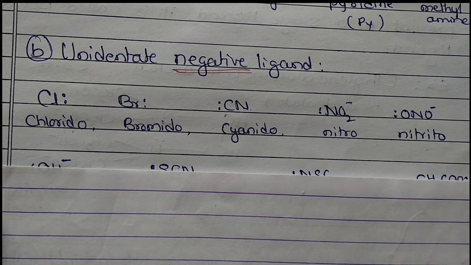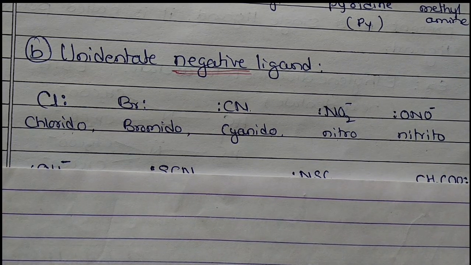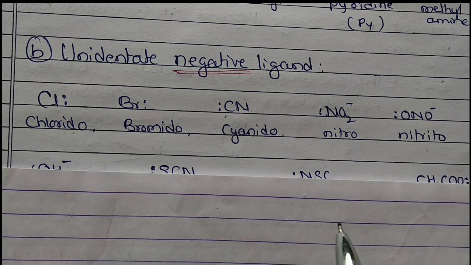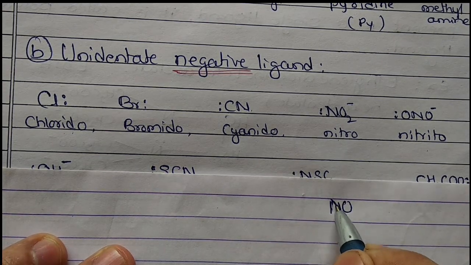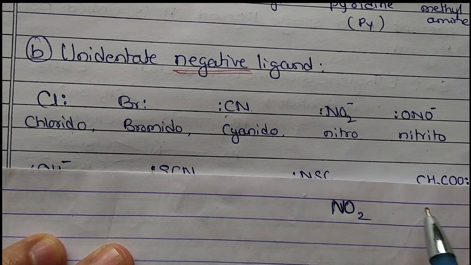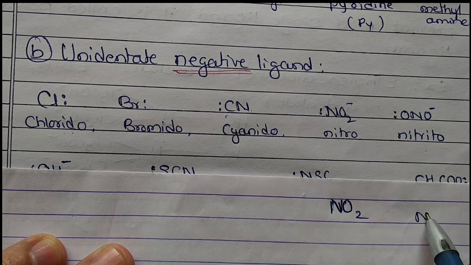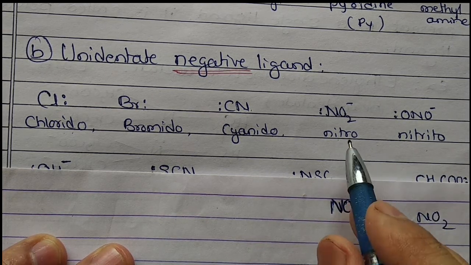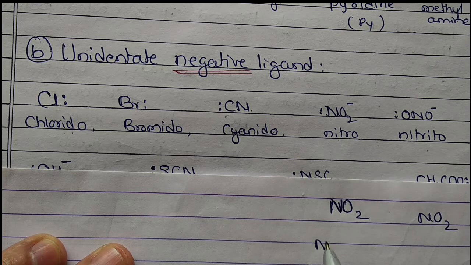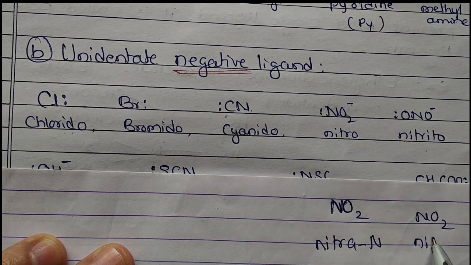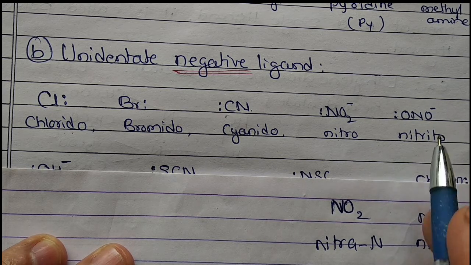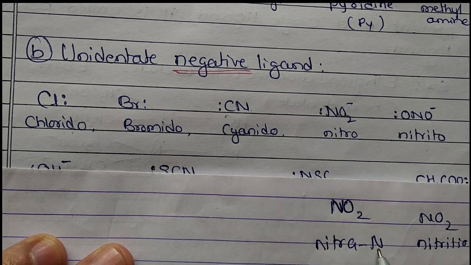nitro, nitrito. See here in nitro. We have nitro, NO2, and another one, ONO. Here this is also NO2, but here it is nitro-N, or here it is nitrito. O means oxygen is the donor atom; here nitrogen is the donor atom.